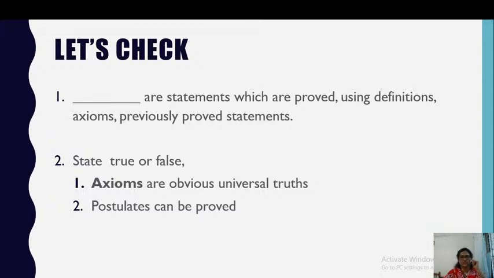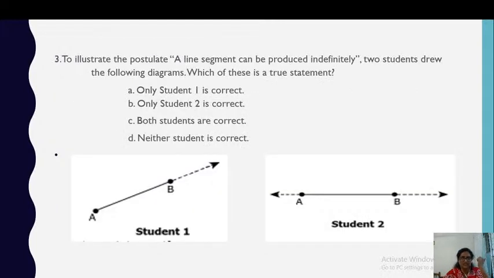Second one, state true or false. Axioms are obvious universal truths. Is it true? True. Then the next statement: postulates should be proved. Is it true? It's false. Postulates, there is no need to prove a postulate. It's obviously true.